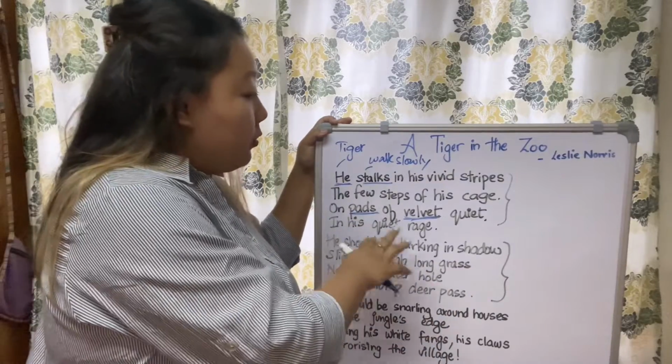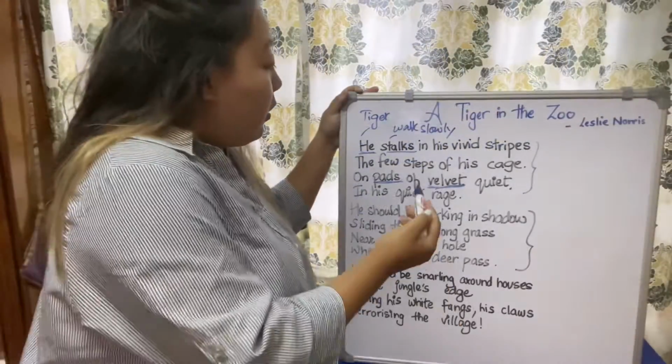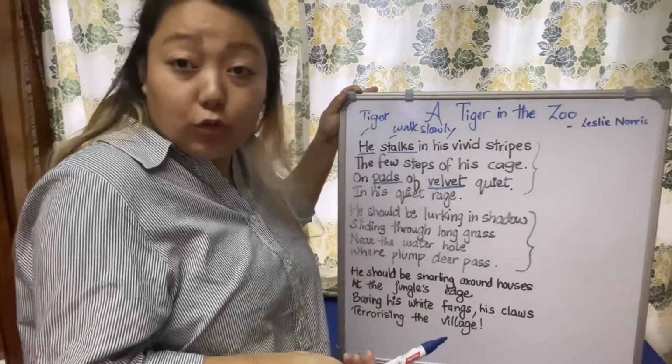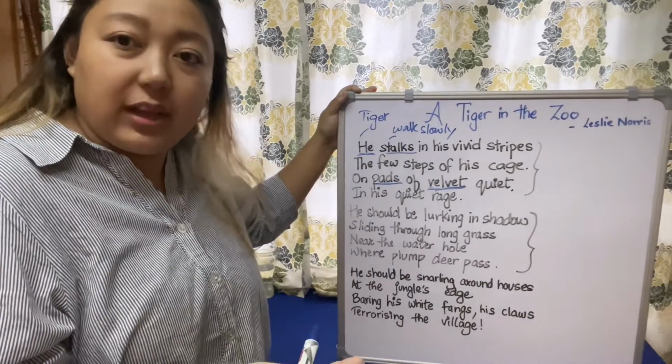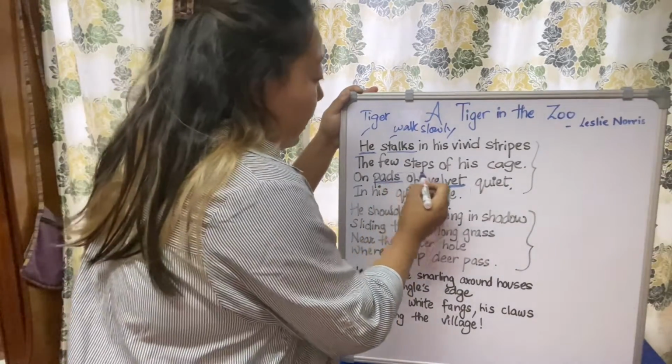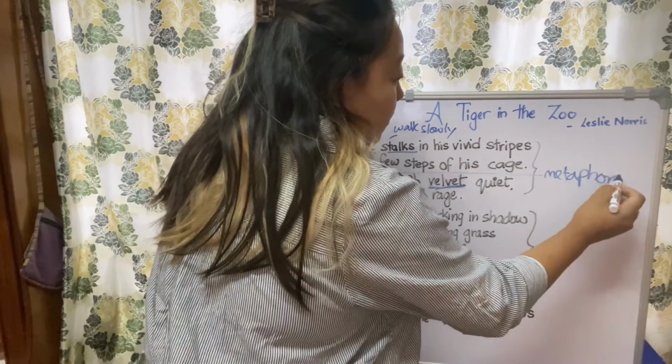So here also some kind of poetic device is used. Here pads is being referred to as velvet, which is a new poetic device, that is a metaphor. So here pad is also a metaphor.